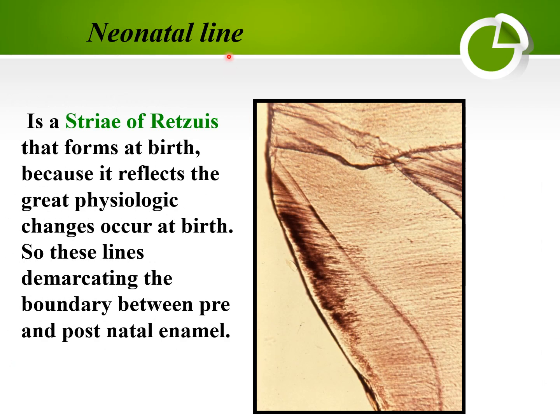The third line in the enamel is the neonatal line, which represents a stria of Retzius that forms at birth because it reflects the great physiologic changes that occur at birth. So this line demarcates the boundary between pre- and post-natal enamel. This is the neonatal line, which represents the stria of Retzius seen during birth.